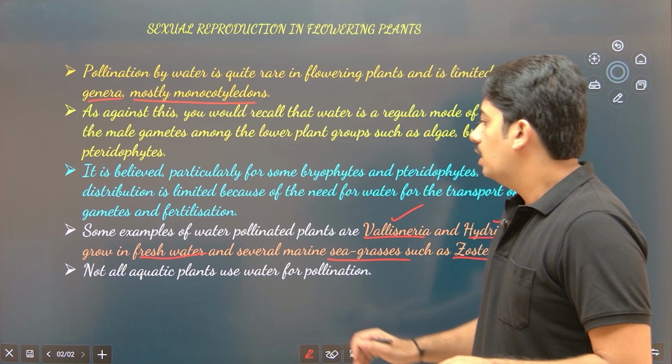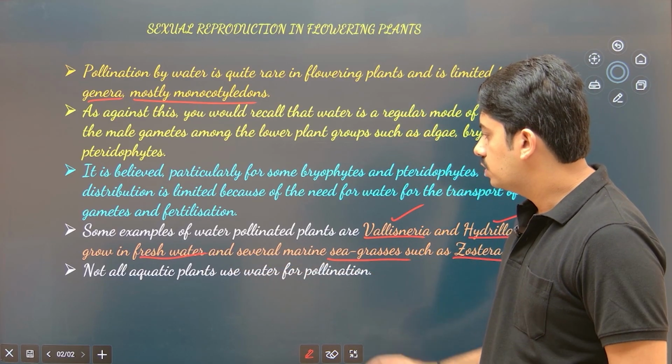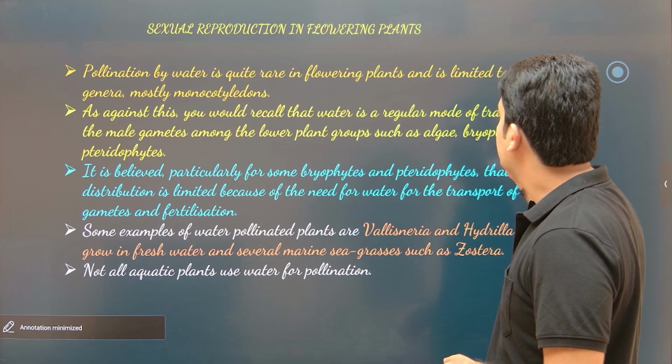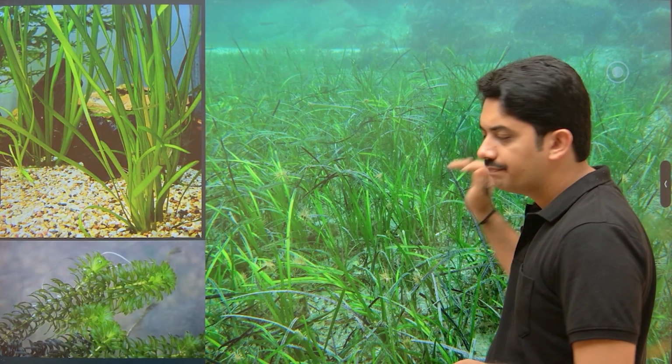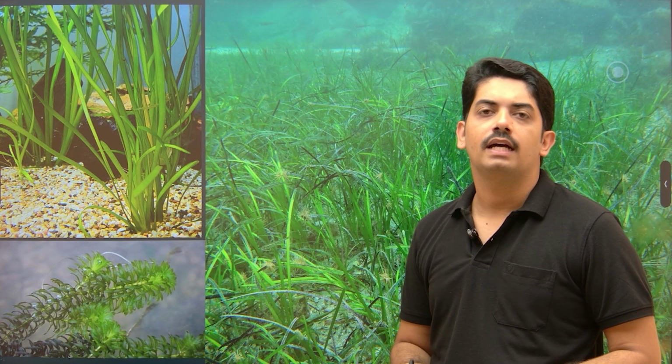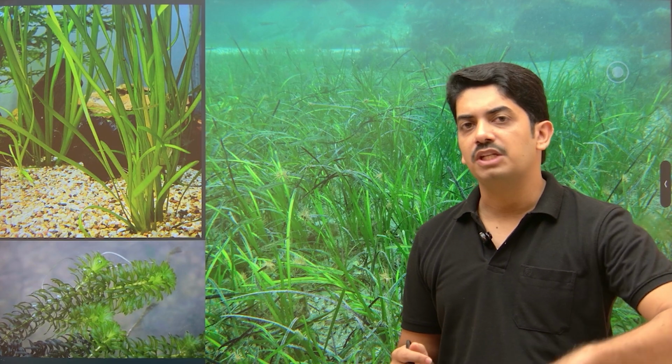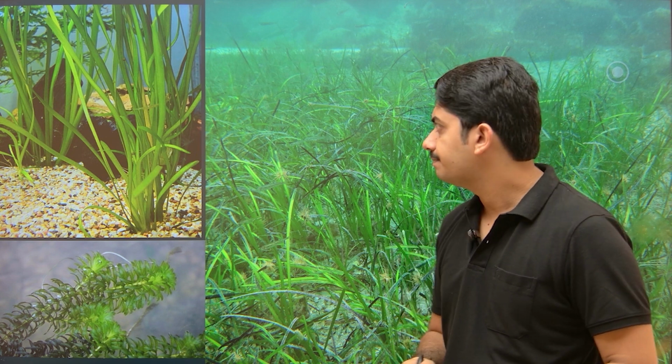Okay. Now, not all aquatic plants use water for pollination, as I explained. In the case of water hyacinth and water lily, it's a different scenario. They have a buoyancy, they float on the surface of water, and pollination takes place by insects.